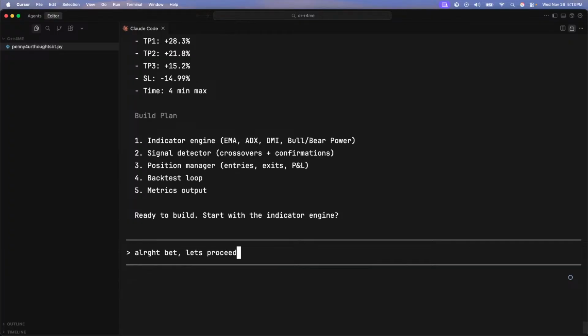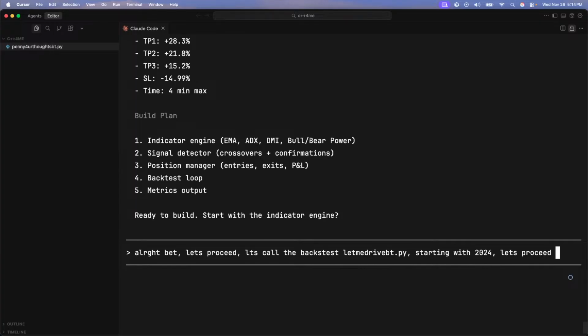Let's proceed. Let's call the backtest Let Me Drive bt.py, starting with 2024.